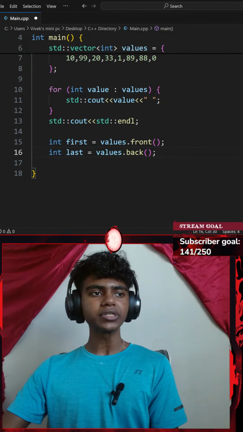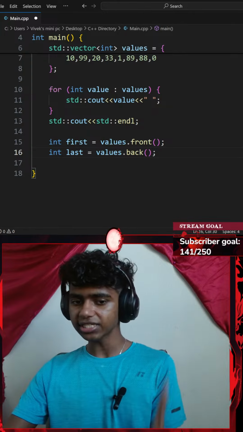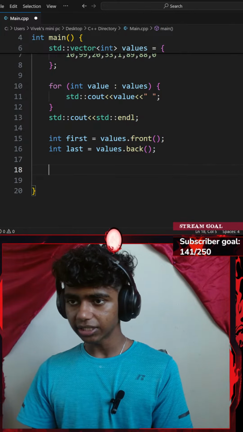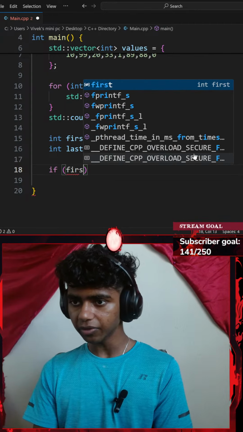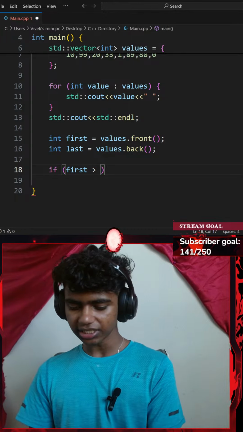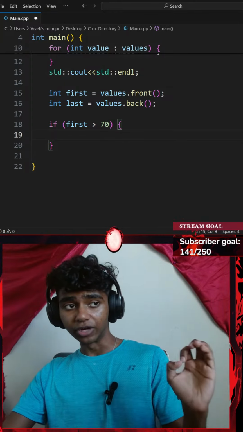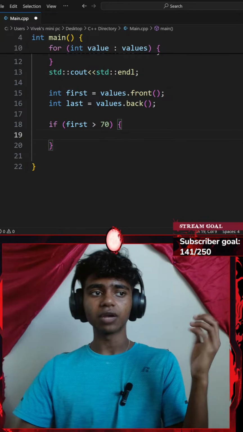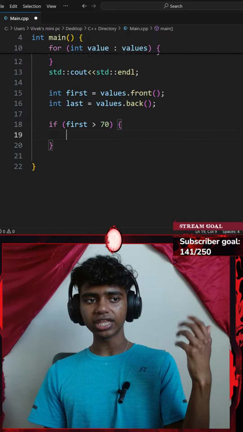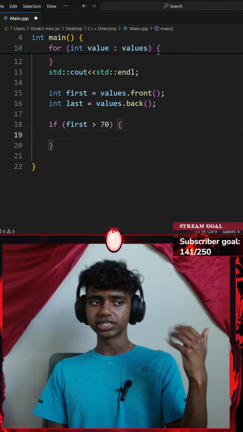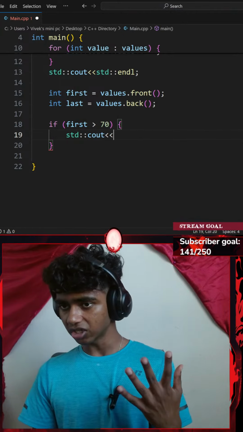And then the instruction 4 says nested conditions. If my variable first is greater than 70, so let me go with an if statement, a pair of parentheses. If my variable first is greater than 70, there we go, I'll go with a pair of curly braces, and now inside it I'm going to add another if statement. If my variable last is even and my vector size is greater than or equal to 8, I print powerful start, stable end. Let me go with a standard console output with an insertion operator.